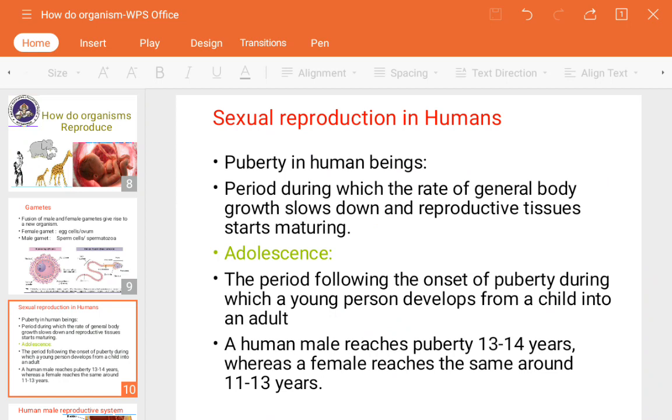So puberty is the period during which the rate of general body growth slows down and reproductive tissue starts maturing. Whenever puberty occurs, there are two types of cells in our body majorly. First are the reproductive cells, and the other are the body cells. Body cells are involved in the development and growth of the body, and the germ cells or reproductive cells are only involved in the reproductive system and processes.